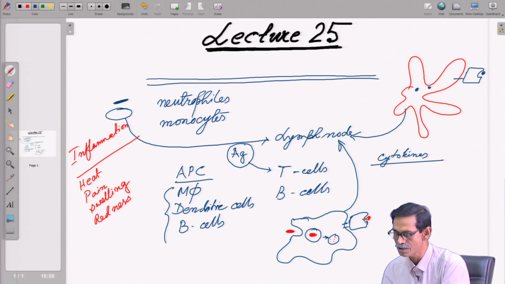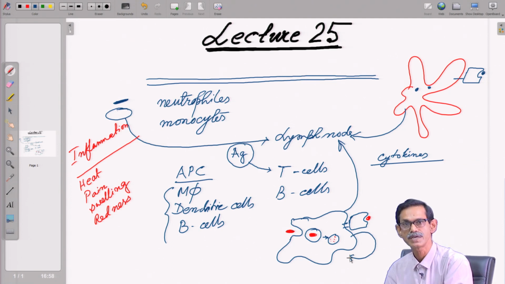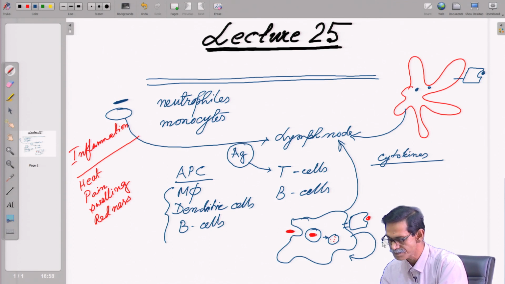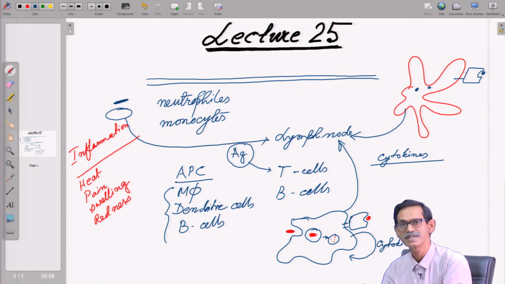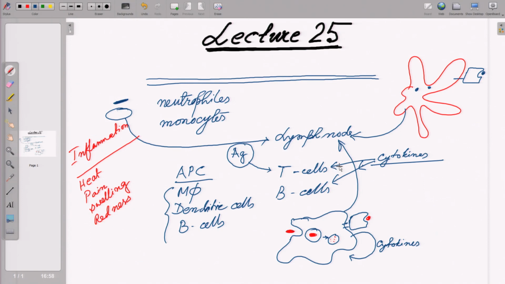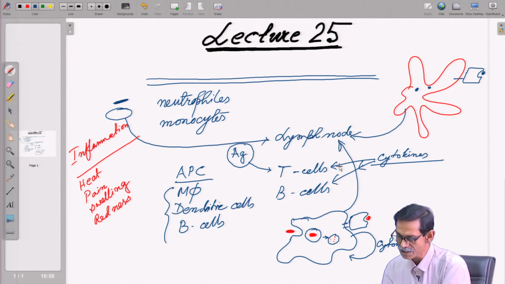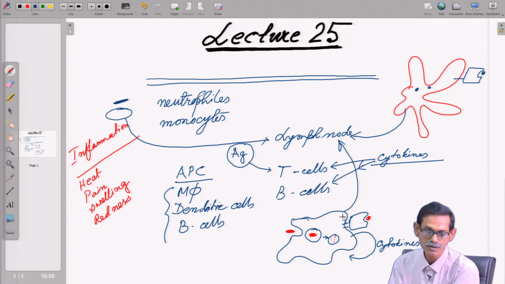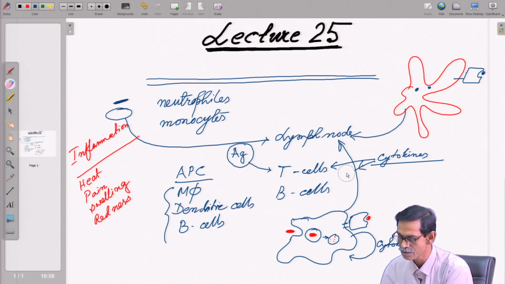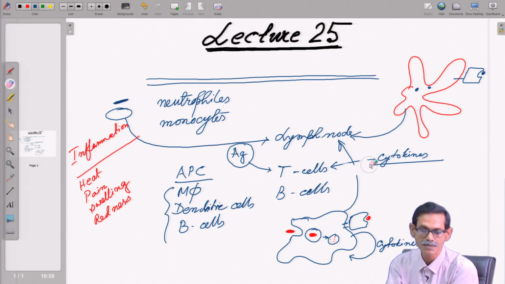So, in both dendritic cells and macrophages, the cytokines will activate the cell itself. At the same time, the cytokines also activate B cells and T cells. So, it is better to take the T cell part first.